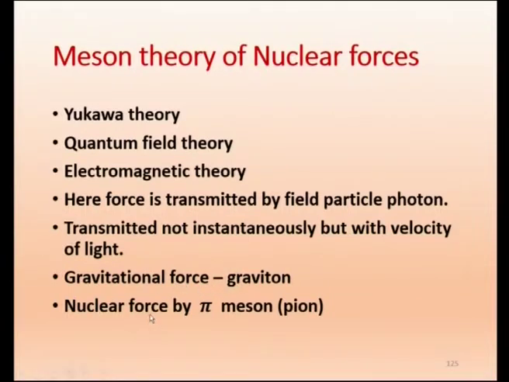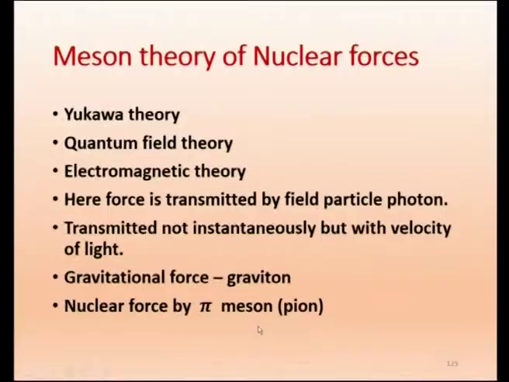Now, for nuclear force, there is some particle involved. This particle is called pi meson, or we can call it pion. This was proposed by Yukawa. So, we will come to that. Later on this particle was discovered in cosmic radiation, and naturally Yukawa got the Nobel Prize for that. This is the background. We will just go further.